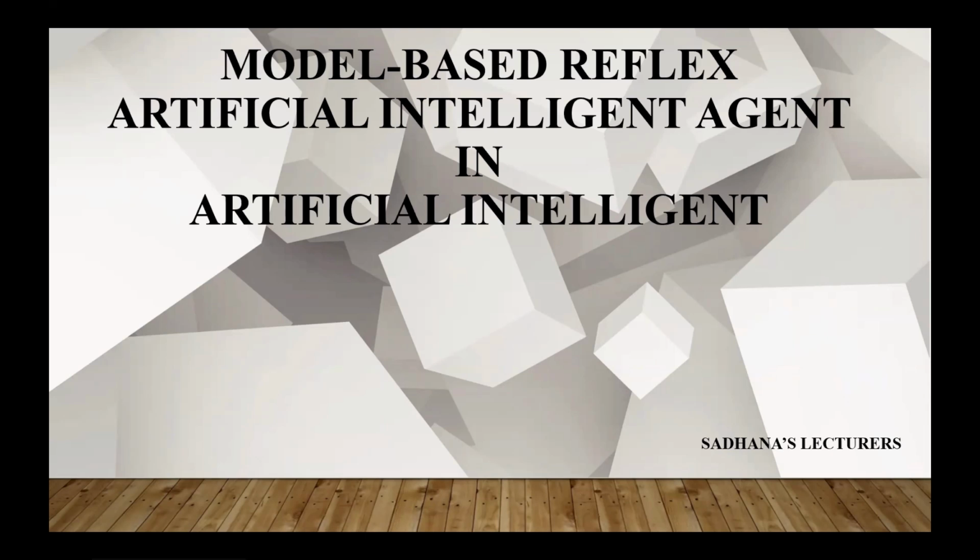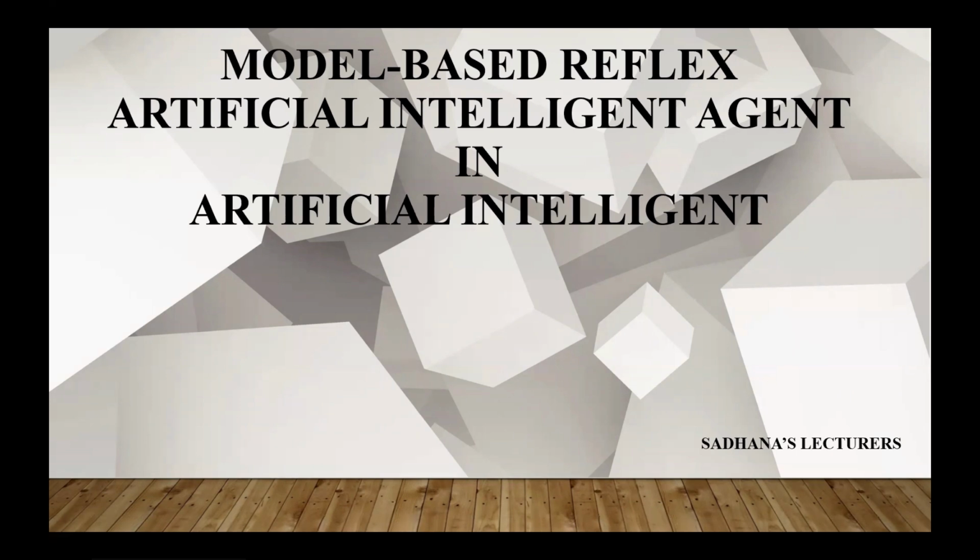In the last video, we already completed the simple reflex agent, where the agent takes action on the basis of the current situation. It does not have any power to store previous history or learn something for a better result, but it follows the condition-action rule, meaning that according to certain conditions the actions are already predefined.